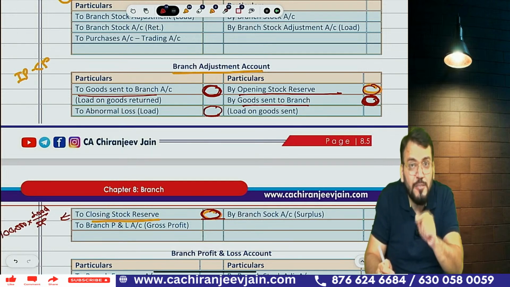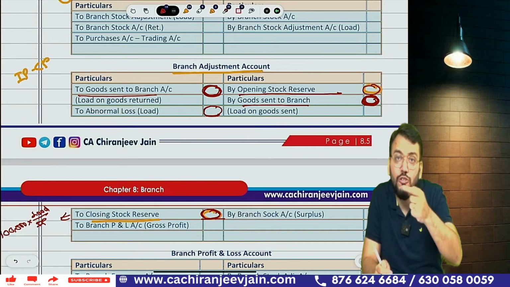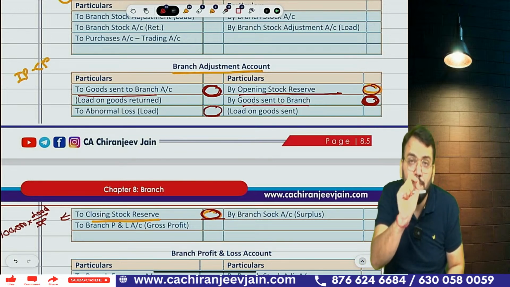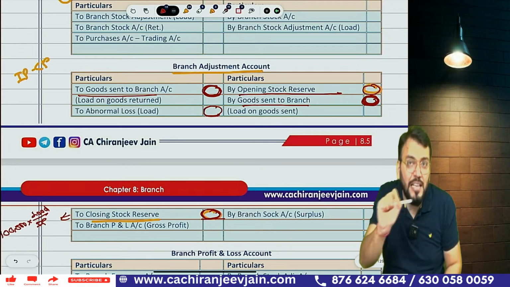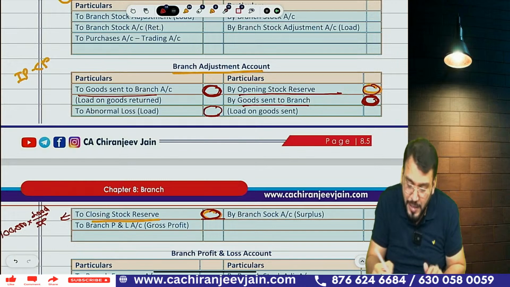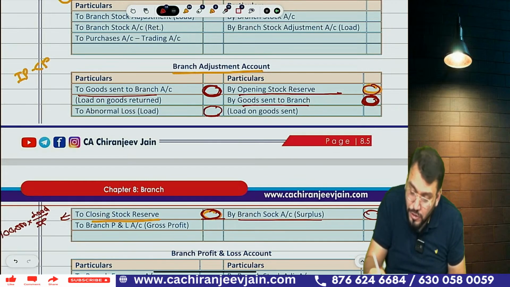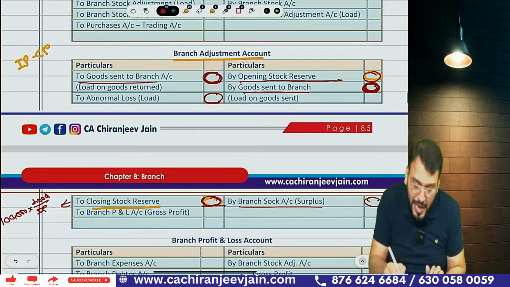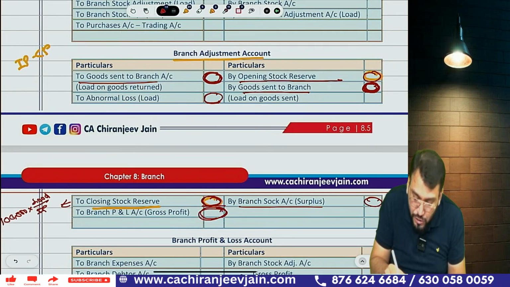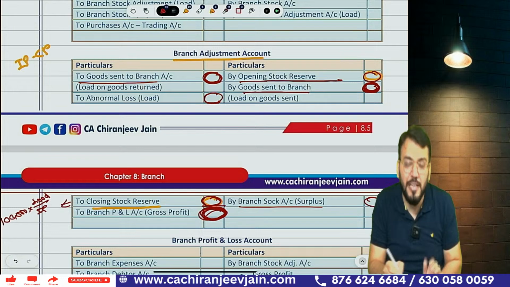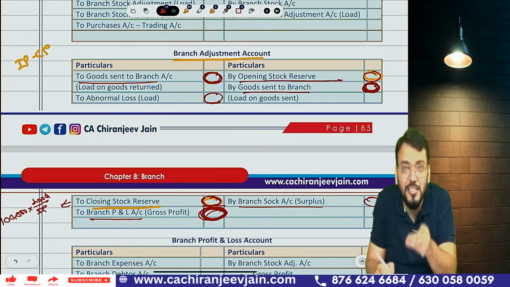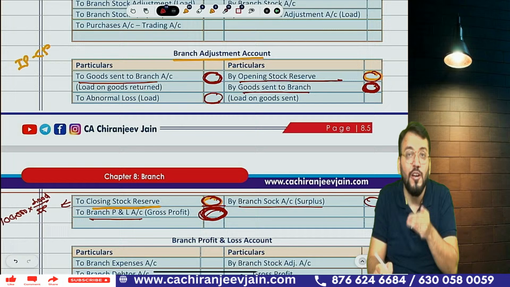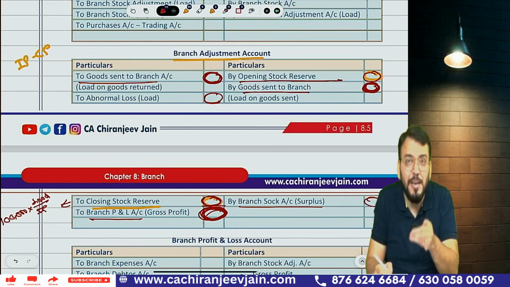Correct? So to transfer surplus from branch stock account to branch adjustment account, we'll pass one journal entry: branch stock account debit to branch adjustment account. The branch adjustment account will be credited with the amount of surplus. You can see surplus has been transferred. So surplus plus load will be gross profit, and from this we'll calculate gross profit, and this gross profit will be transferred to branch P&L account. We have transferred gross profit from branch adjustment account to branch P&L account.